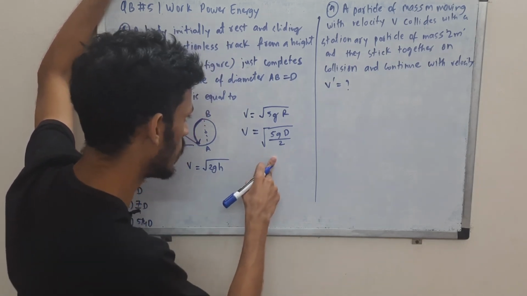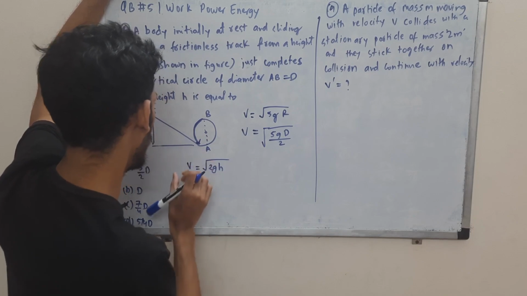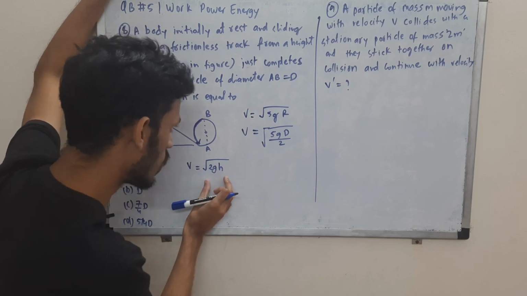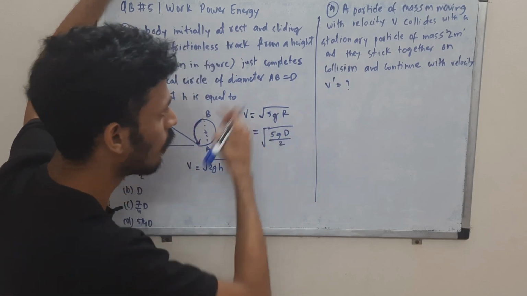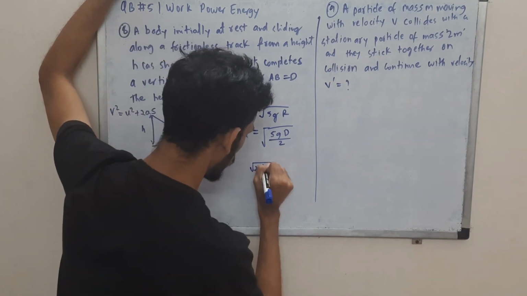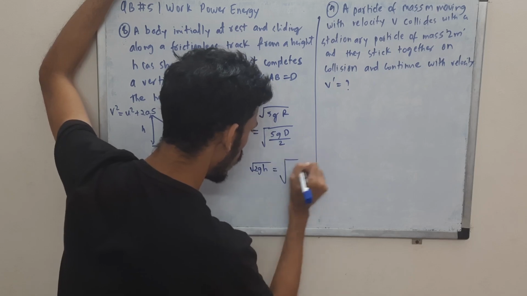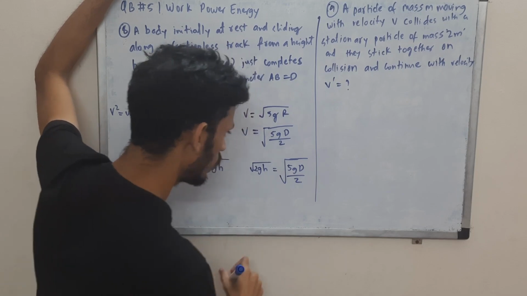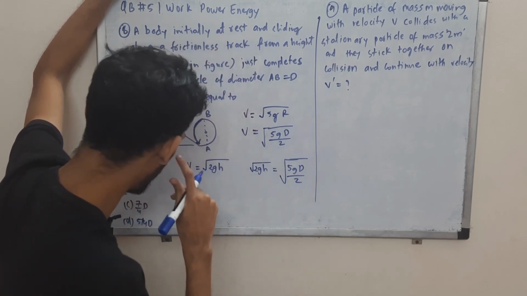So these two velocities should be equal, so that the velocity gained by falling a height h should be equal to the velocity required to complete the circle. So 2gh should be equal to 5gd by 2. What will happen over here?